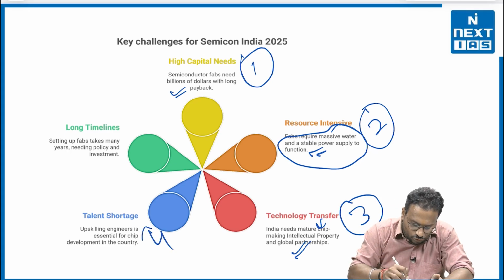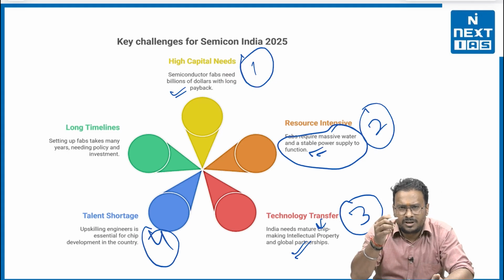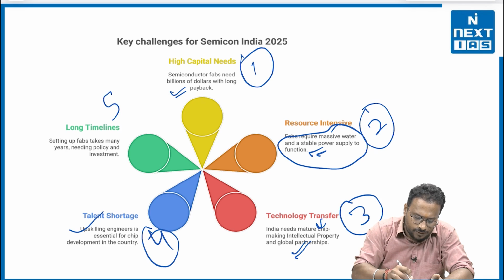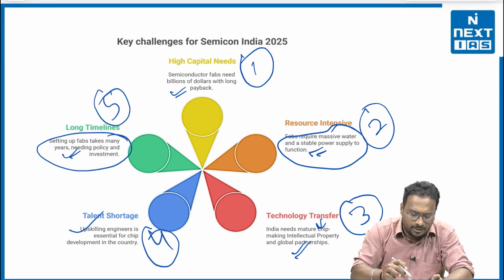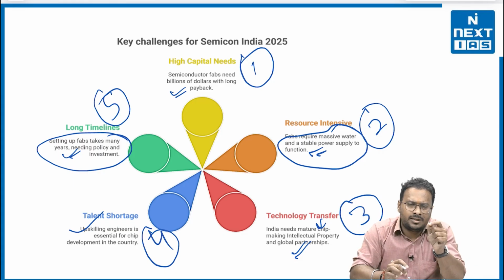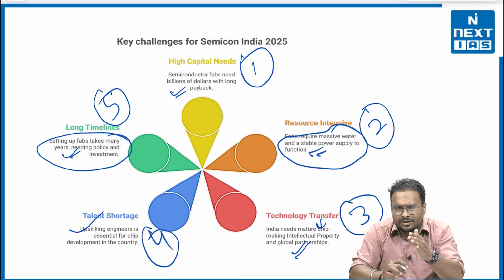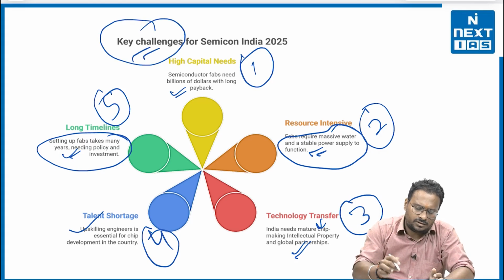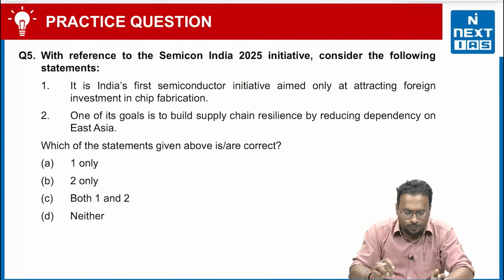Fourth, talent shortage. There are engineers, but they lack the specific skills needed with respect to semiconductors. This is the talent shortage part. And the fifth, long timelines. That means setting up fabs takes many years, and needs policy support, investment and tax support as well. So these are the challenges for Semicon India 2025.